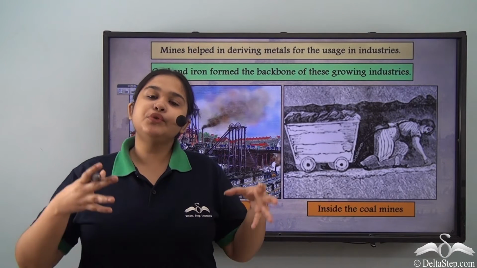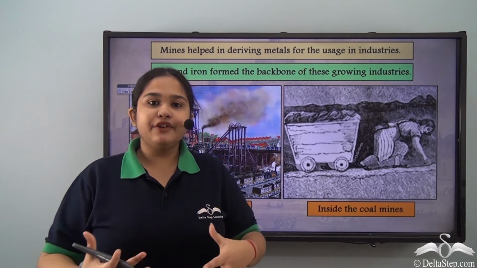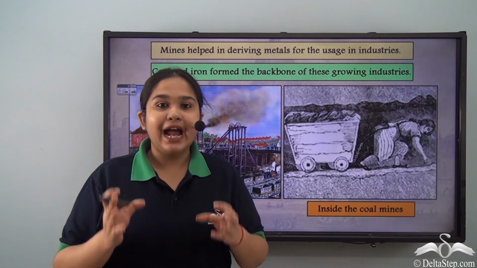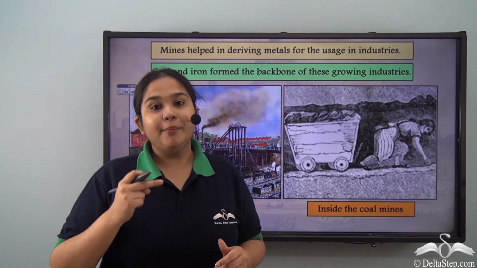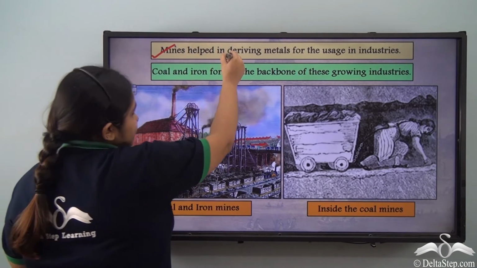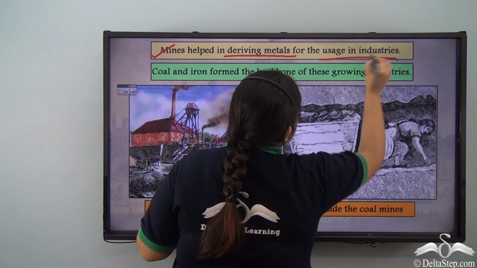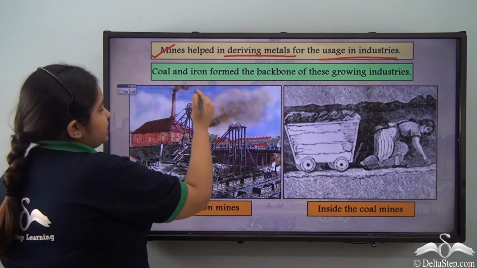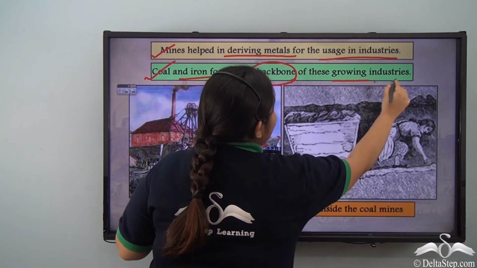And in order to procure the most amount of coal and iron, the mines had to be made proper, and that was done by Newcomen's steam engine. So we see that mines are the places from which metals are being derived to be used in the industries. Now, coal and iron became the backbone to these growing industries.